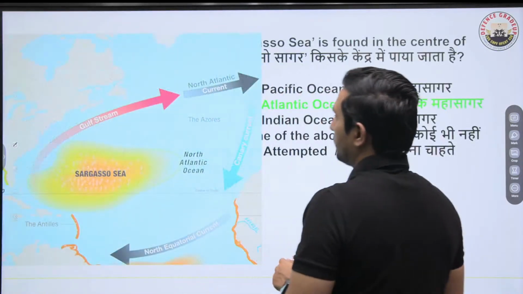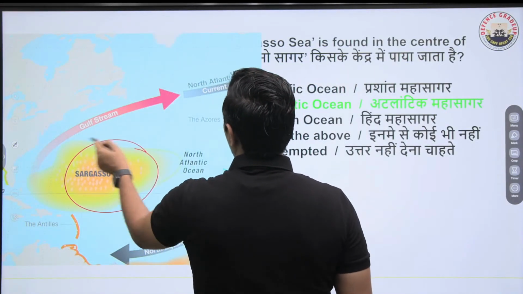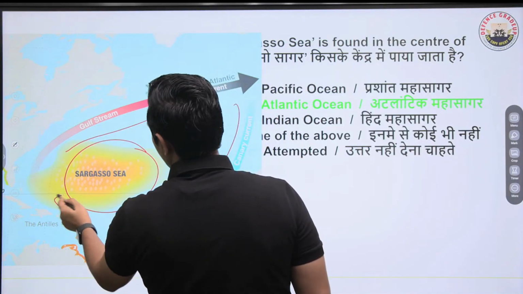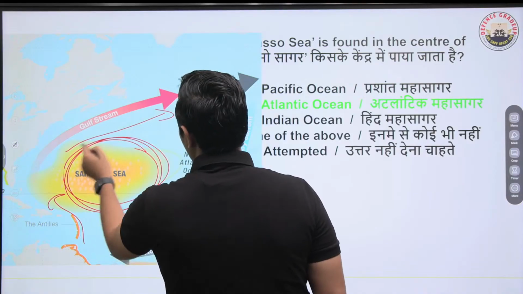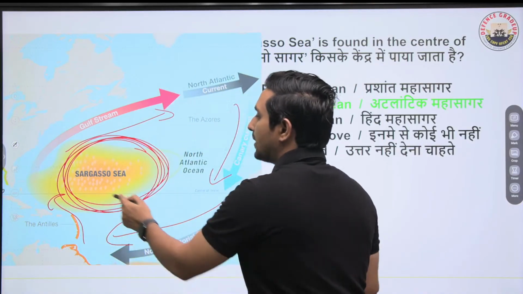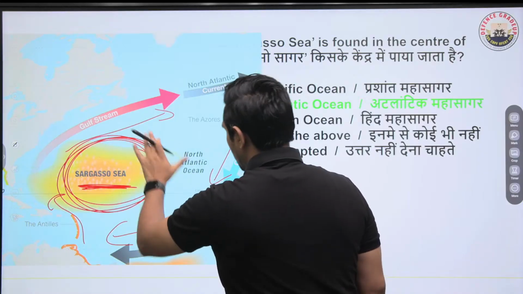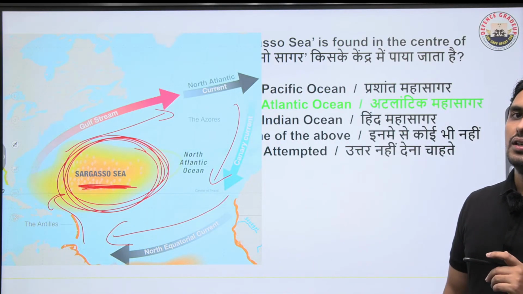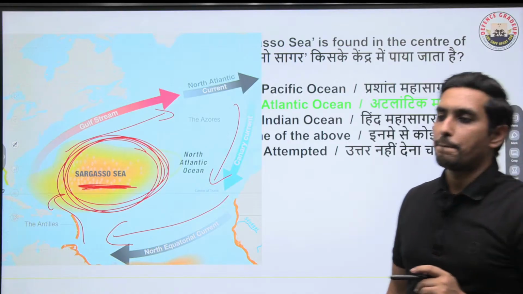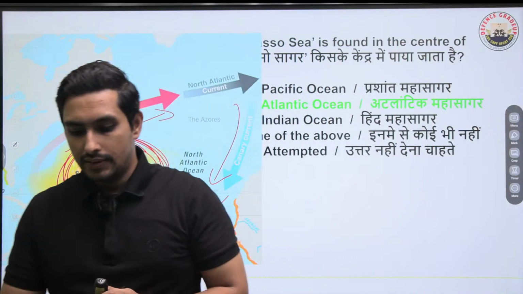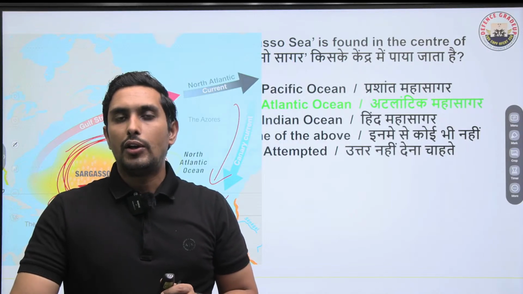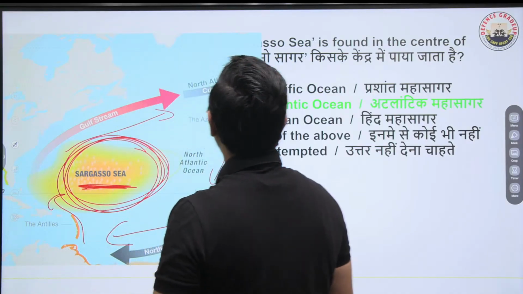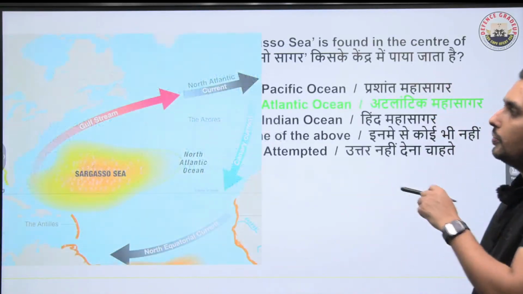So have a look at this. Sargasso Sea, Gulf Stream, Canary Current, North Equatorial Current, Antilles is there as well. So this is Sargasso Sea. It gets its name from an algae known as sargassum. So sargassum is collected over here and this is very much important. So here we have Sargasso Sea, North Atlantic Ocean to be precise. Is that clear, everyone? I hope that you are getting a proper idea from these questions of how we answer these ones. Question number 38 now.